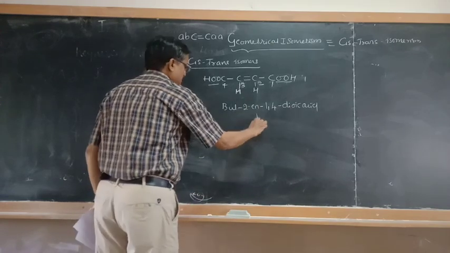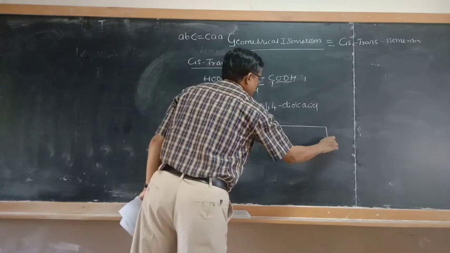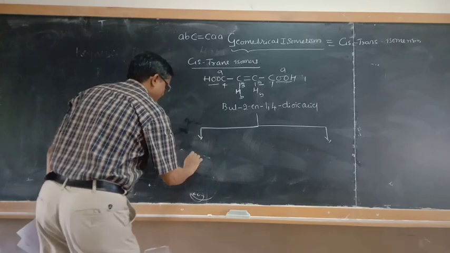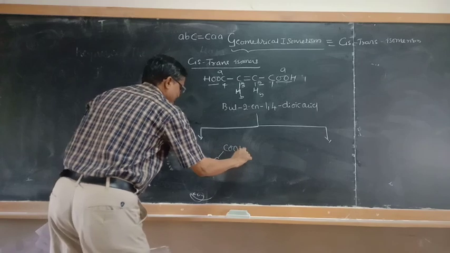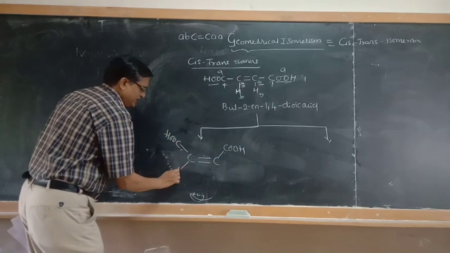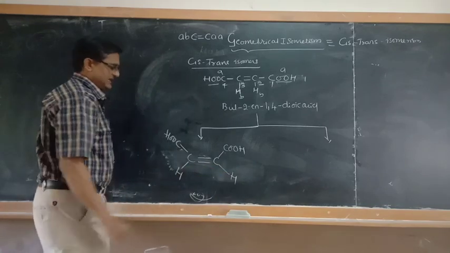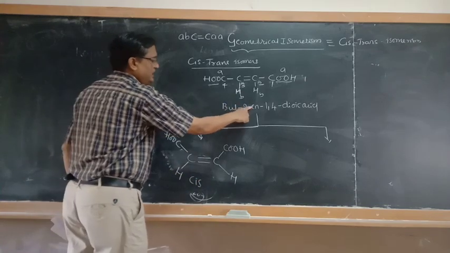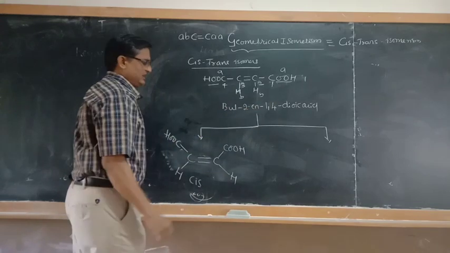We can also write cis-trans isomers for this. COOH is an A group, this is B and this is A. If both carboxyl groups are present at the same side of the carbon-carbon double bond, like this, we call it the cis isomer, cis-but-2-ene-1,4-dioic acid.